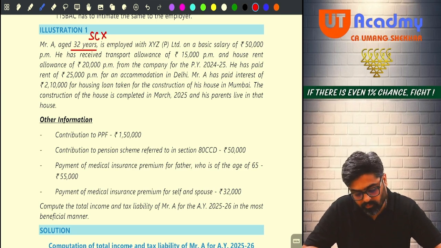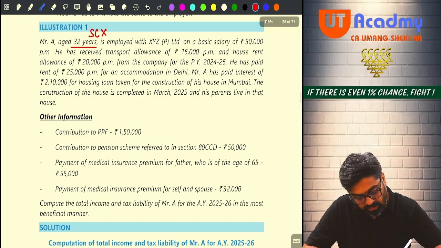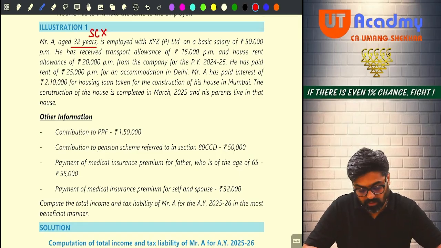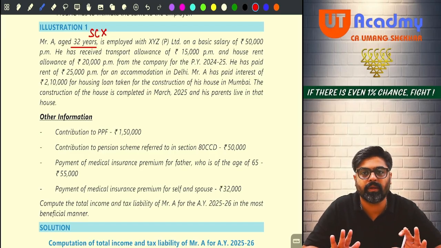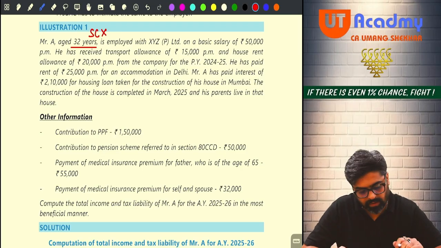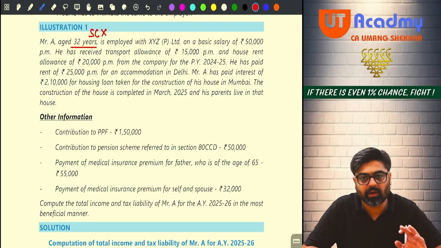He has paid rent of 25,000 per month for an accommodation in Delhi. Mr. A has paid interest of rupees 2,10,000 for a housing loan taken for the construction of his house in Mumbai. The construction of the house is completed in March 2025, meaning this year only the construction is completed and this year he has become the owner of the house property. And his parents live in that house, meaning that this house is SOP.